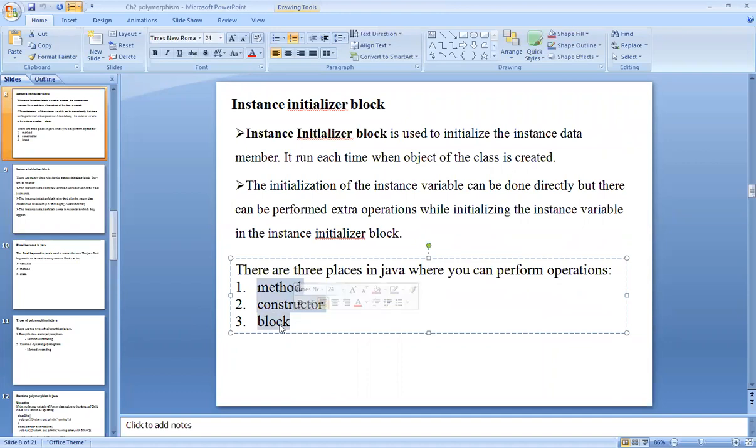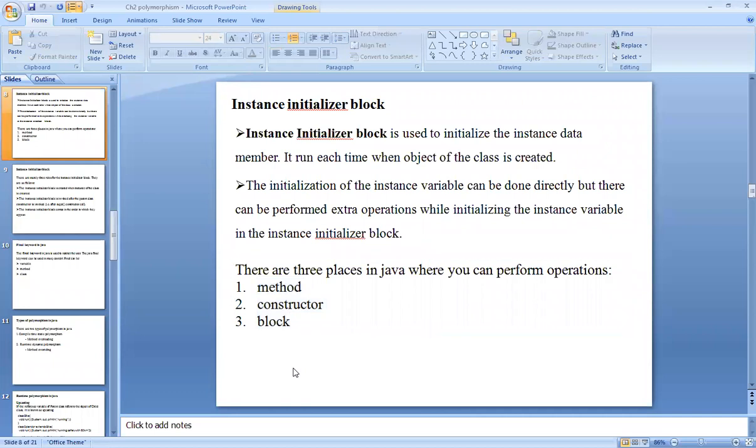I have just shown you that you can start such types of blocks directly in the method, in a constructor, or in any type of block. So according to that, we will see one by one, so you can easily get its idea. First, we will see a sample example for this one, how to add the instance initializer block in the method or in the class.